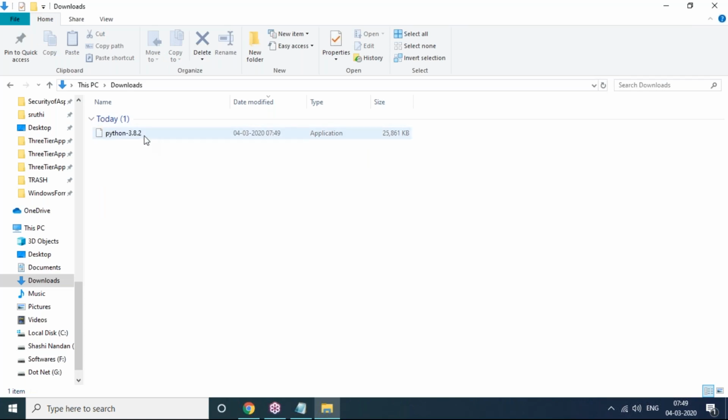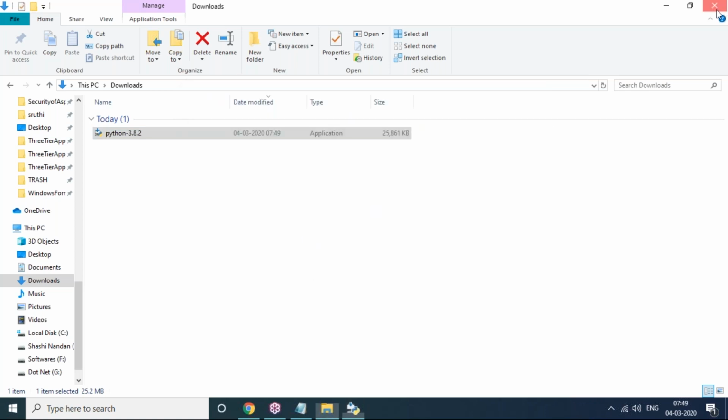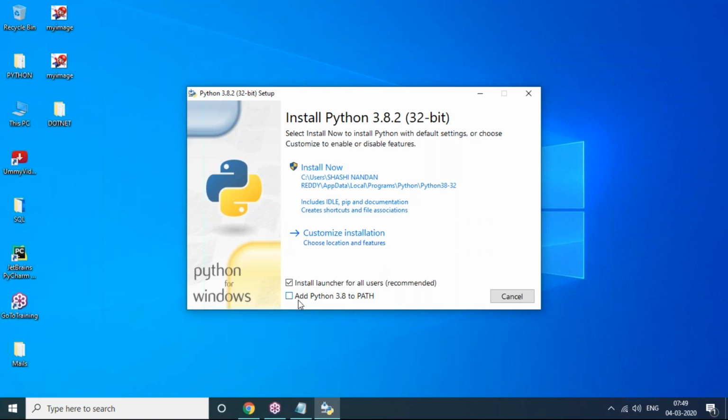As soon as we get the Python 3.8.2 file, just double click on it. Once we double click, the first time it shows this window, and you have to activate this checkbox. Don't forget to activate it, otherwise there will be a problem writing code in Python. After that, click on Install Now.